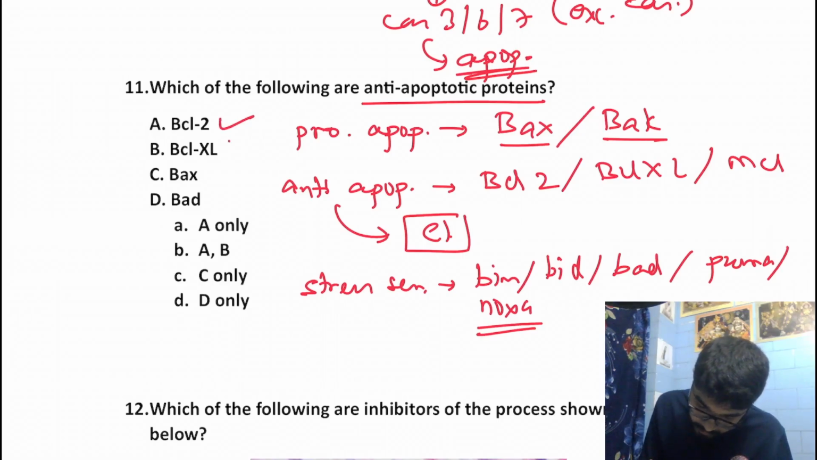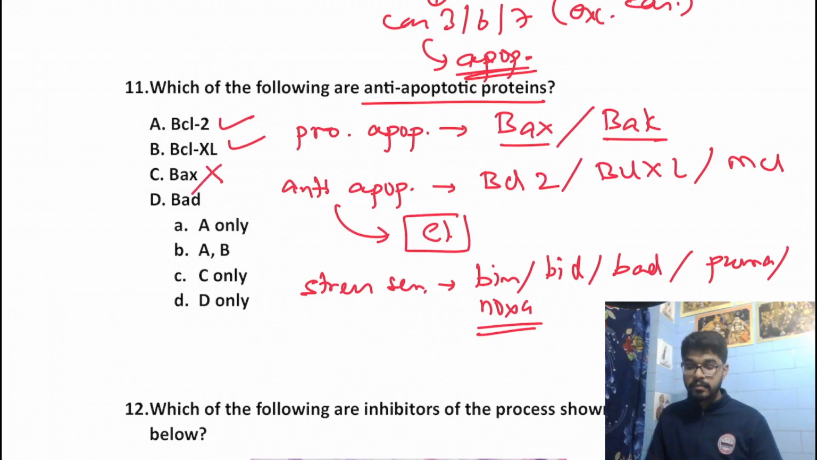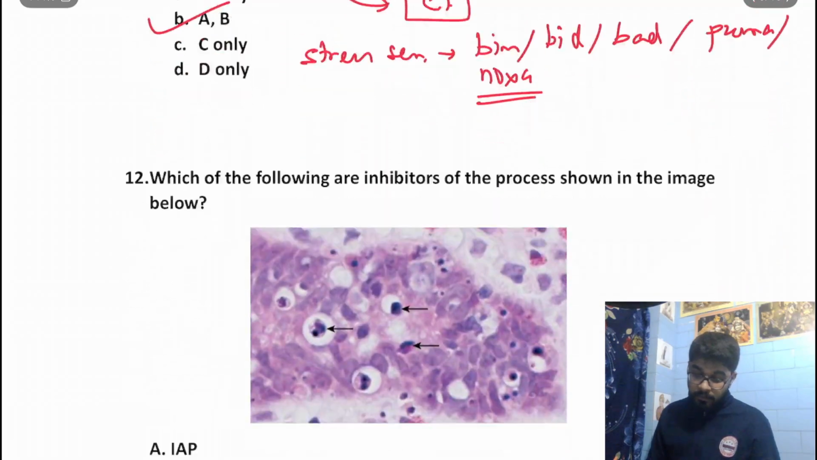Okay. So have a look into the options. Anti-apoptotic, BCL2 yes, BCL-XL also yes, it's also an anti-apoptotic factor. BAX is a pro-apoptotic and BAD is also not an answer because BAD is a stress sensor. So the answer would be A and B. Okay. Moving on to the next question.